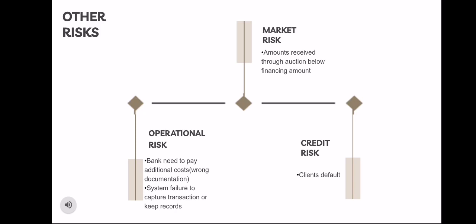Many Islamic banks are still mirroring the conventional bank technique for financing recovery. When there is a situation where the customer is unable to pay back the financing amount at all, the bank will sell out the property in the market through auction in order to recover the financing amount. However, in some cases, the amount received through auction is not enough to settle the financing amount.